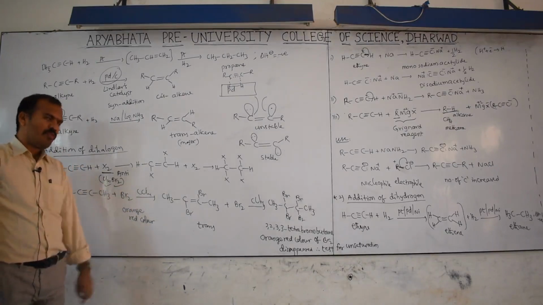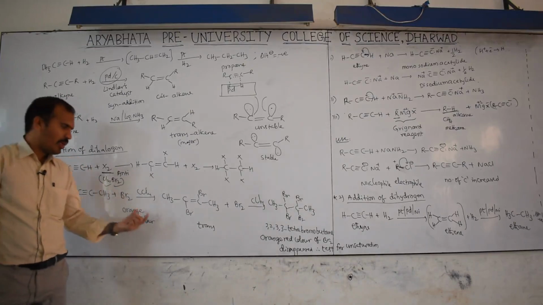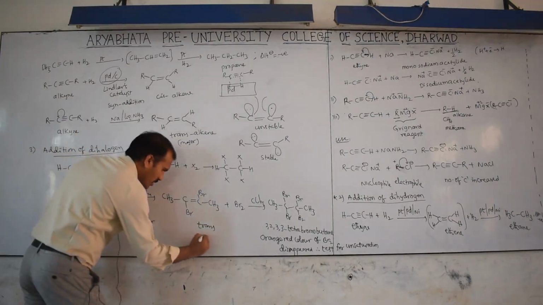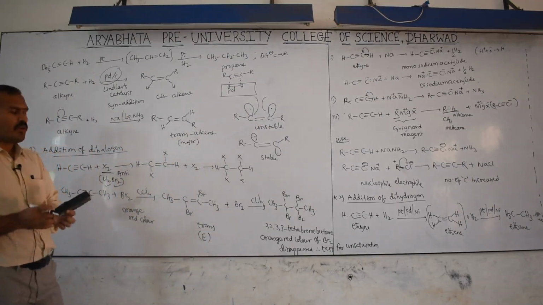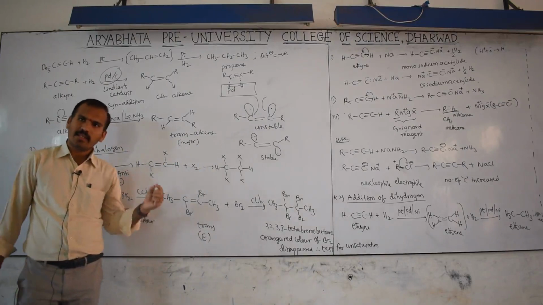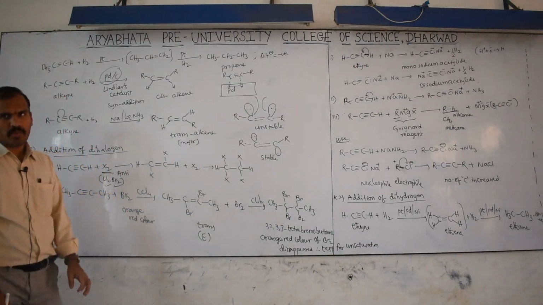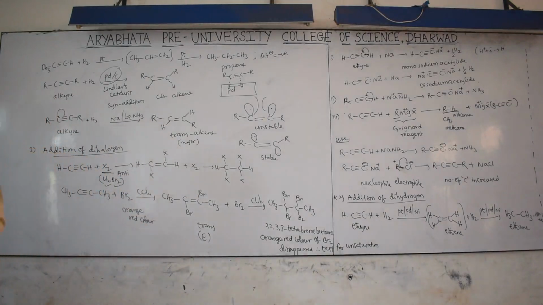If 1 mole is added, it will give the trans form, or the E form. That is the major form. If a minor is there, it is the Z or cis form, but that is in very small quantity.